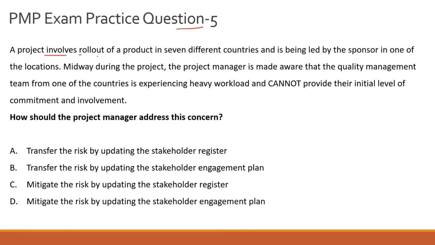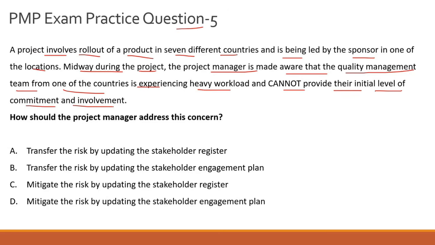A project involves rollout of a product in 7 different countries, and it is being led by the sponsor in one of the countries in this scenario. Midway during the project, the project manager is made aware that the quality management team from one of the countries is experiencing heavy workload and they cannot provide their initial level of commitment and involvement. So the project is spanning across 7 different countries, led by a sponsor based out of one of the locations.